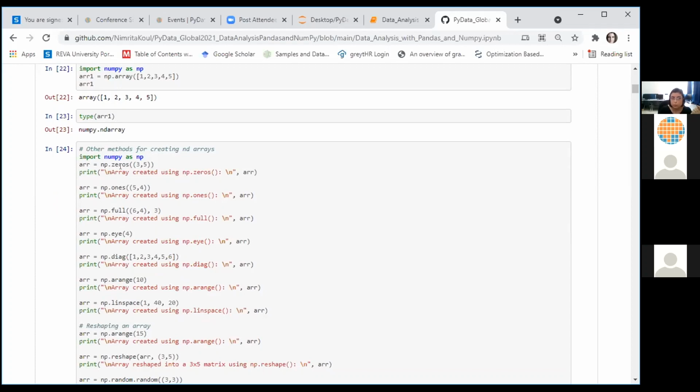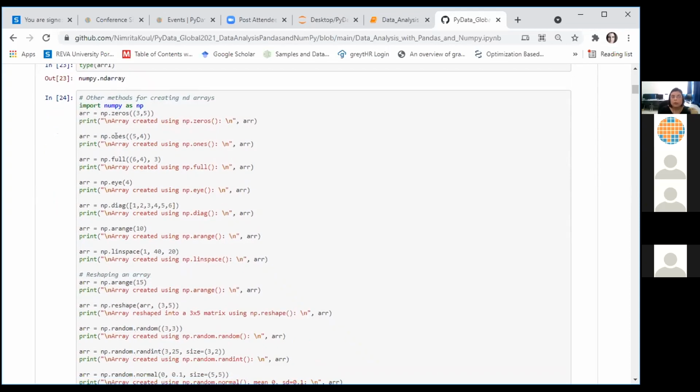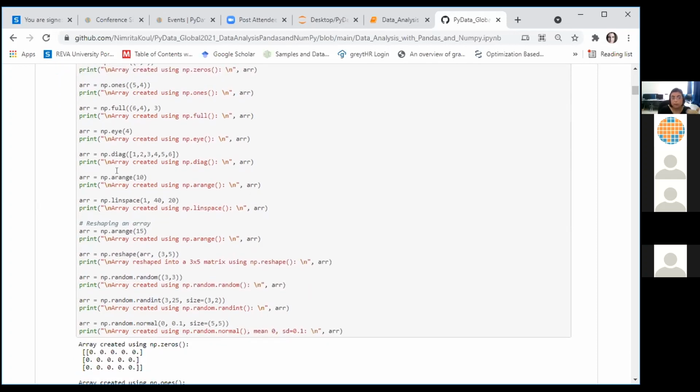There's a method called zeros, which generates an array of specified dimensions populated with all zeros. Of course, you can later reassign values at particular locations using the reassignment functions. Then we have the ones function, which can generate an array of all ones for you. We have a full function, which generates an array of a specified number. You can specify the dimensions of the array. The eye function also helps you to generate an identity matrix. There is a diag function, which helps you to generate an array where the diagonal elements we have to specify. The non-diagonal elements are populated with zeros to begin with.